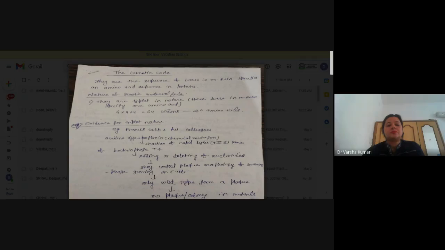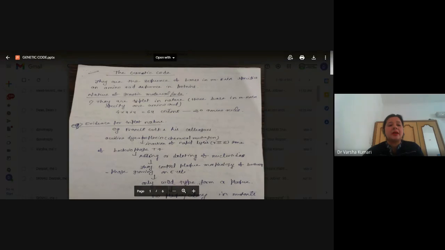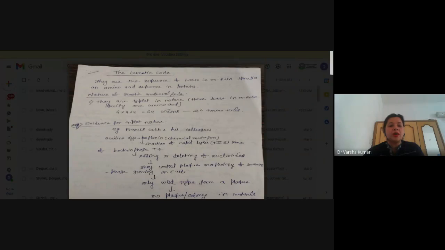Overall, we have 64 codons, as you all already know. Out of 64, 3 are stop codons and 61 are sense codons. Now we are going to see the various characters of the genetic code. They occur in triplets, and there are four bases.